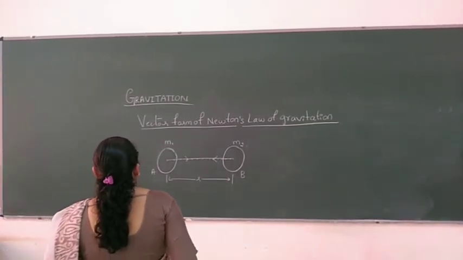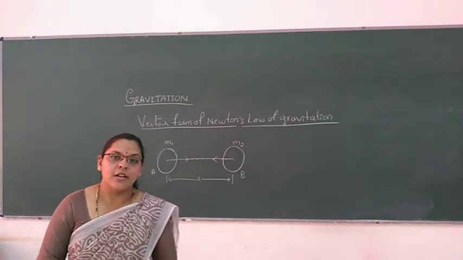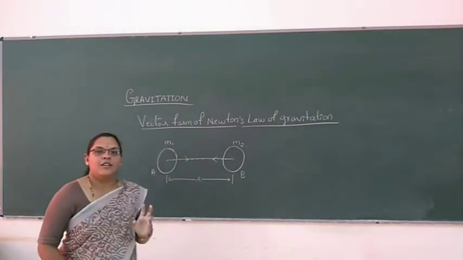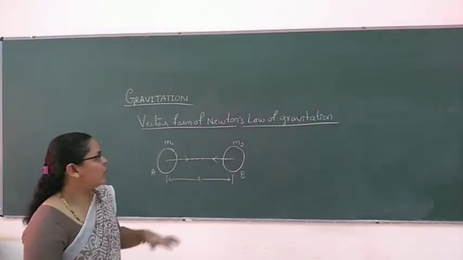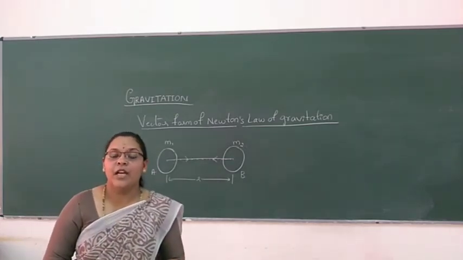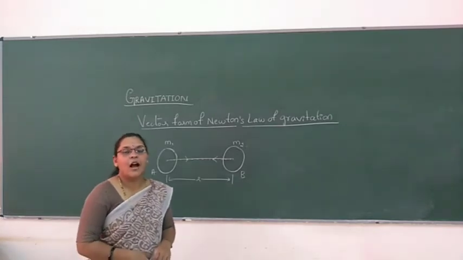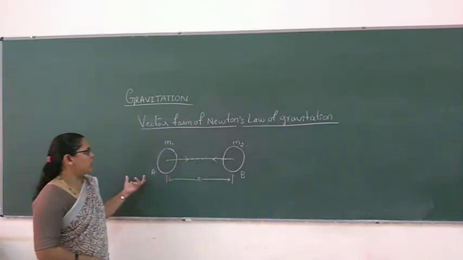Now, to understand that the gravitational force is attractive in nature, we use the vector form of Newton's law of gravitation. Just now I said gravitational force is a scalar quantity, then how can we study the vector form of Newton's law of gravitation? With the help of the position vector, we can understand how the gravitational force is attractive in nature. Now look here.